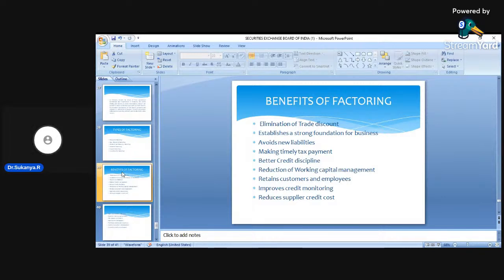Okay, so you need to remember that there are three different parties involved. One is the factor, the second one is the client, that is myself, who is going to apply for this factoring arrangement, and the third party who is involved is the customers. So dear students, the main idea of having this factoring is that I can completely concentrate on my business activities, and when I am in need of money, the factor will provide the money to me immediately, so my cash requirement problem will be solved.